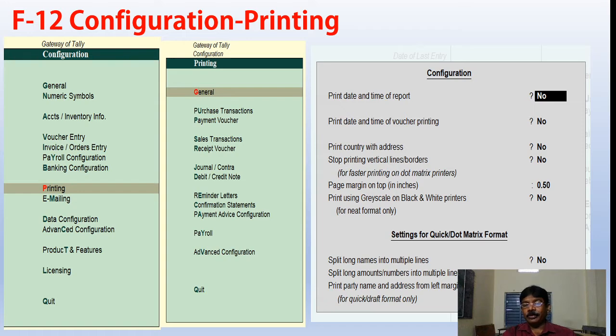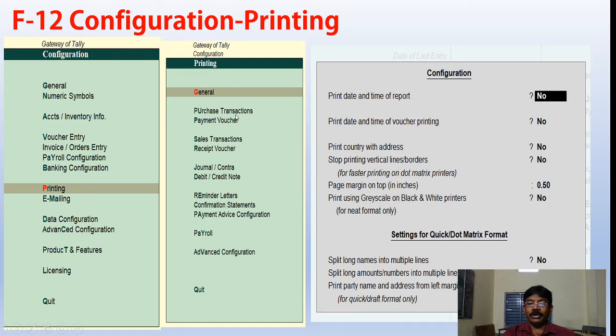Page margin on top: if letterheads are there, or some vouchers are already pre-printed, then we can give the space, how much to be given at the top. Print using gray style or black and white printers. According to the printer we have, we have to set yes. Settings for quick and dot matrix print. If we are using a dot matrix printer, then these are available.